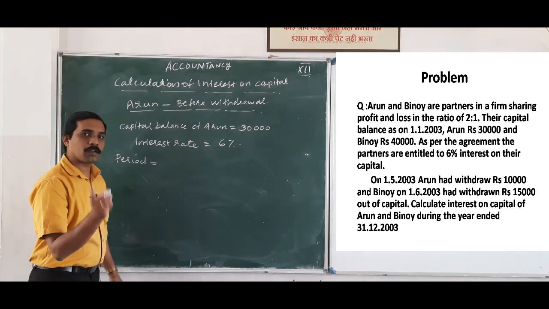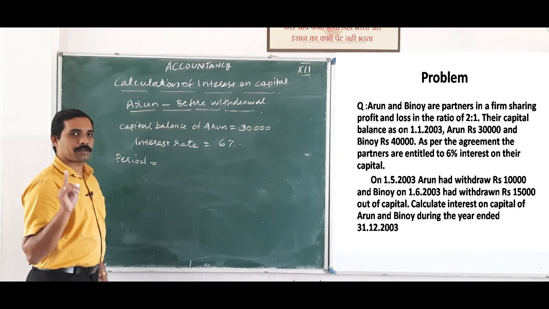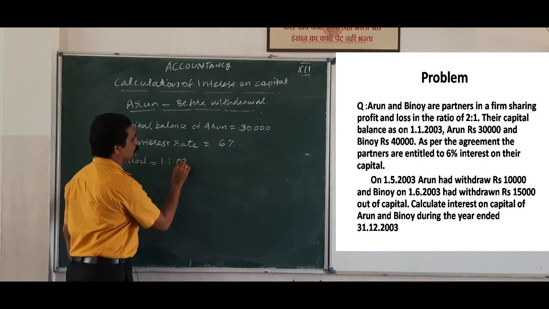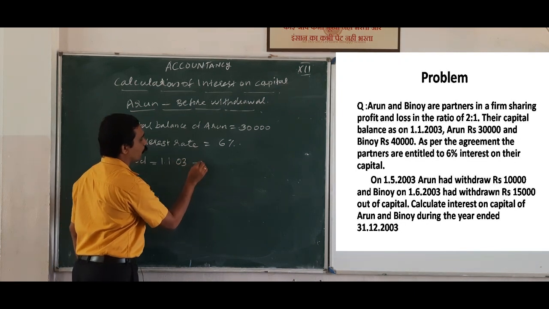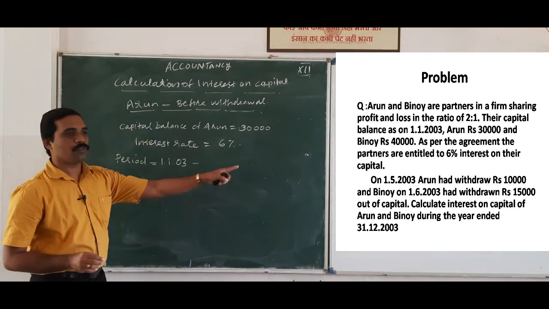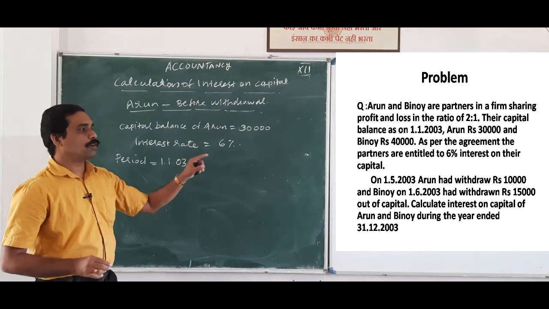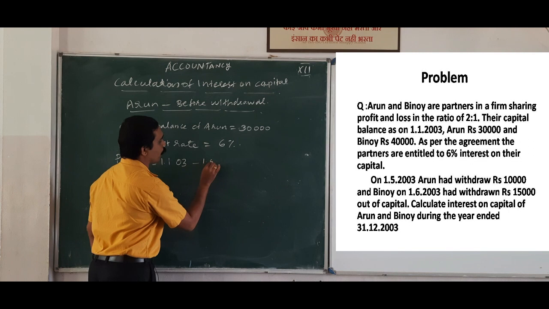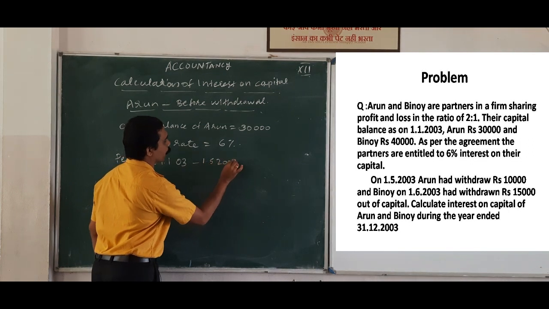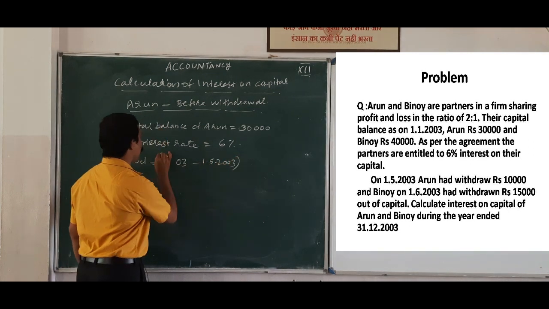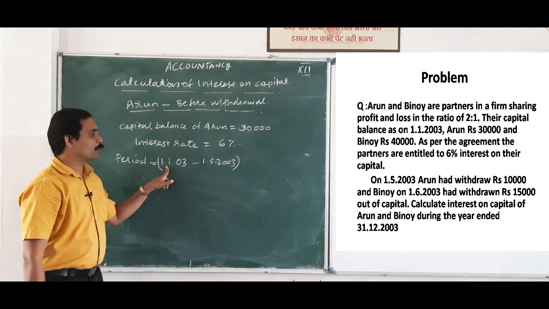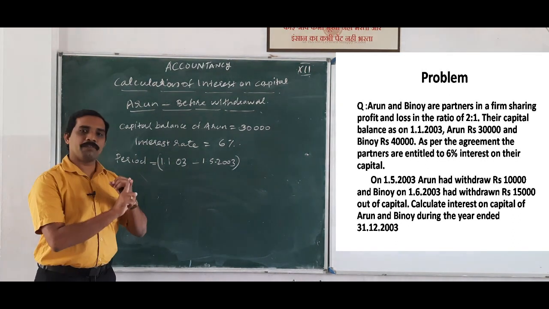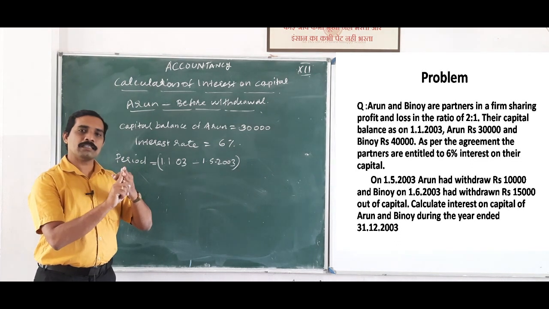That is the capital contributing date, 1/1/2003, to when Arun withdrew, 1/5/2003. So that means from January to April, that is January, February, March, April.